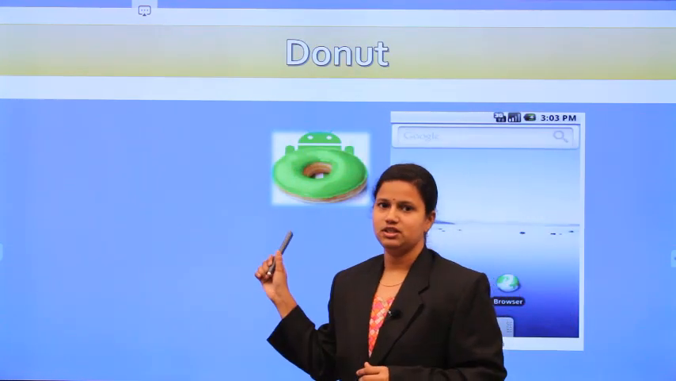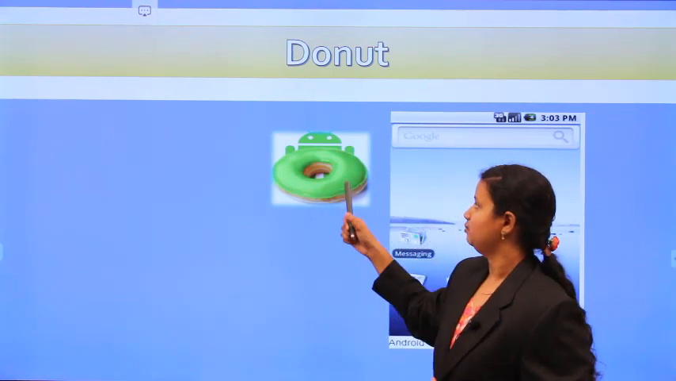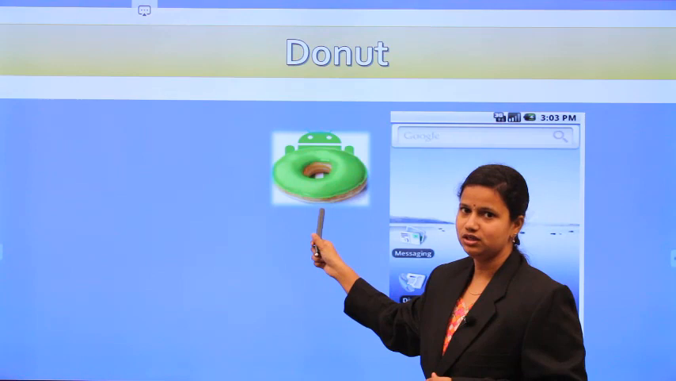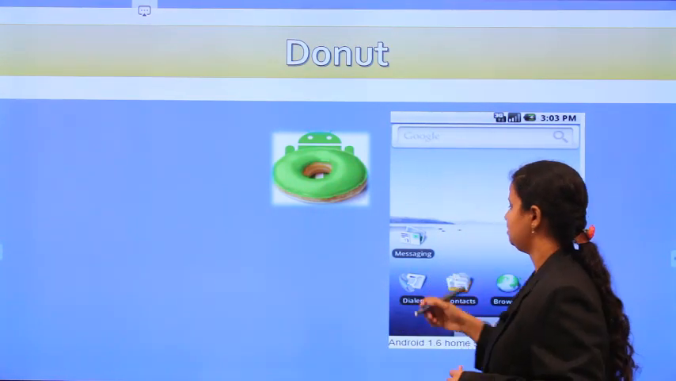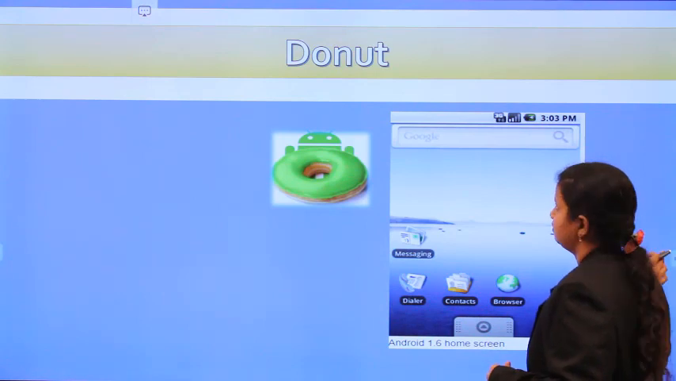The next version in Android is Donut. This is the donut symbol. That one was introduced by Google, and this is the user interface of the donut.